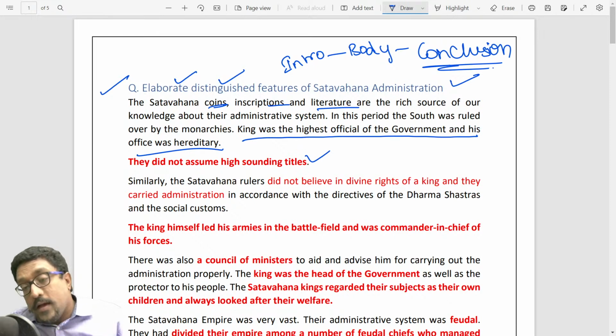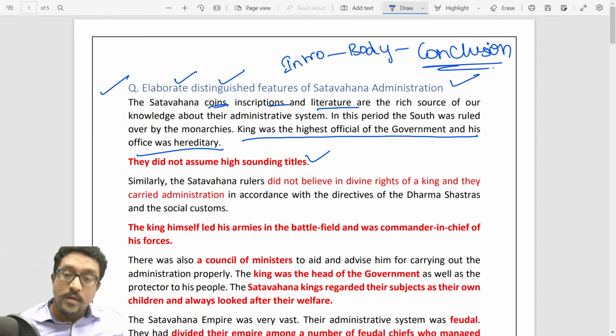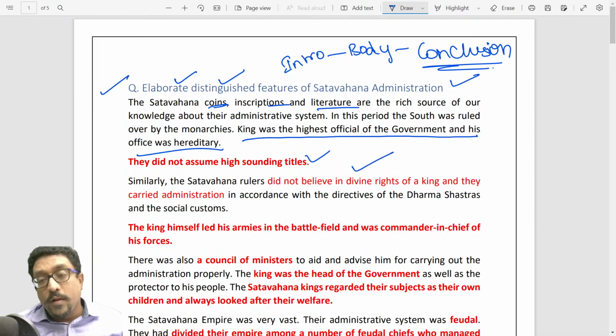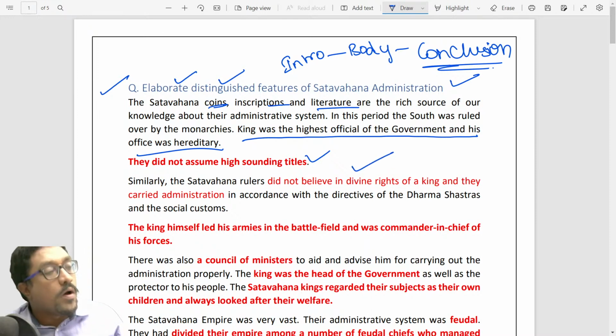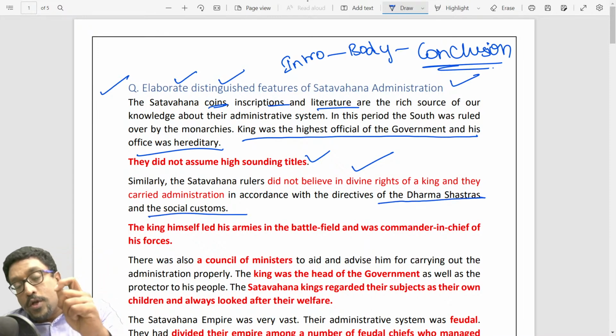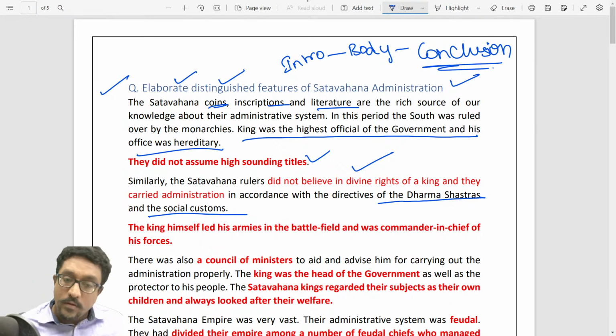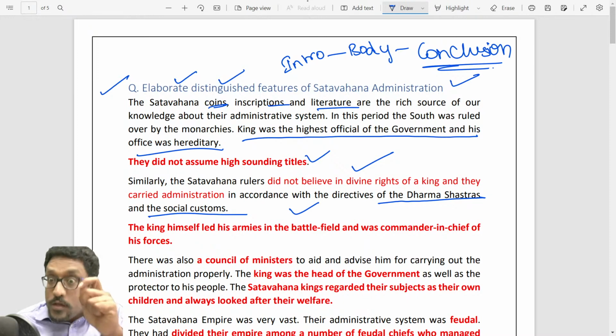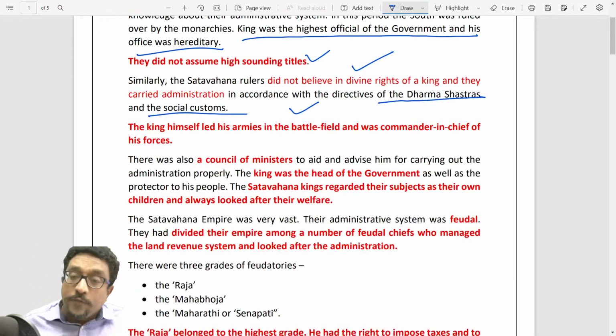Unique to the Shatavahanas is not having the practice of assuming high-sounding titles. Shatavahana kings did not believe in divine rights, and the Raje Devudu Anna theory, these people never really went through. They carried out their administration according to Dharma Shastras and the social norms of that period. The king himself participated in the battles. This is unique to Shatavahanas, and he was the commander-in-chief of his forces.